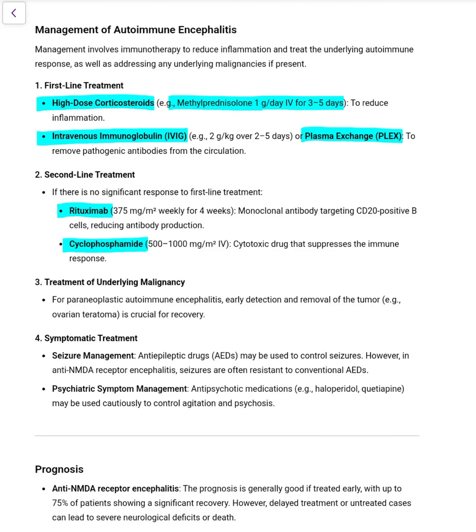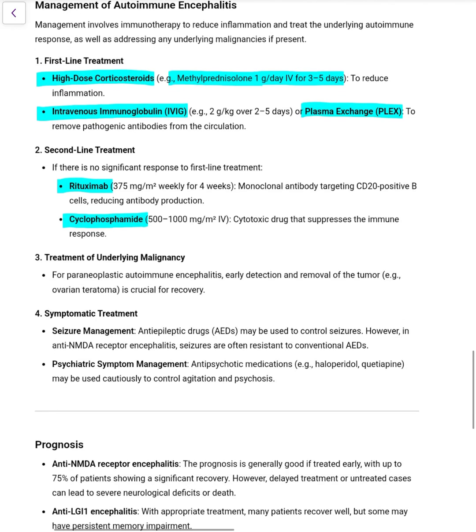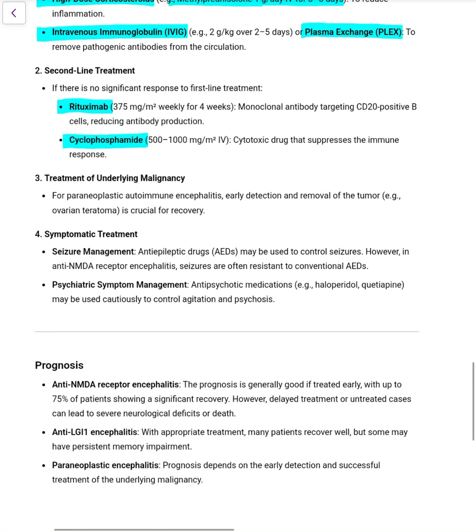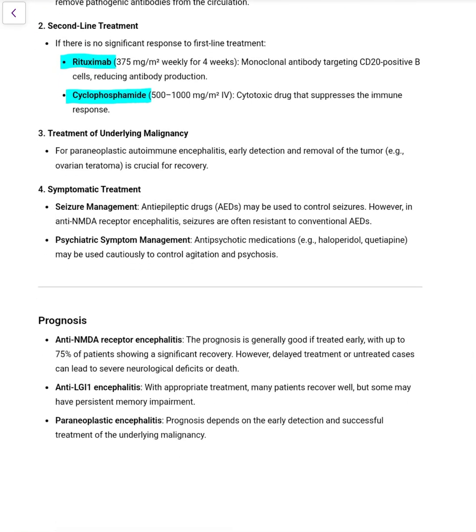Next is treatment of the underlying malignancy. Then symptomatic management. For seizure management, you can use anti-epileptic drugs to control the seizures. But it has been seen that in anti-NMDA receptor encephalitis, the seizures are often resistant to conventional anti-epileptic drugs. For psychiatric symptoms, use antipsychotic medications like haloperidol and quetiapine.